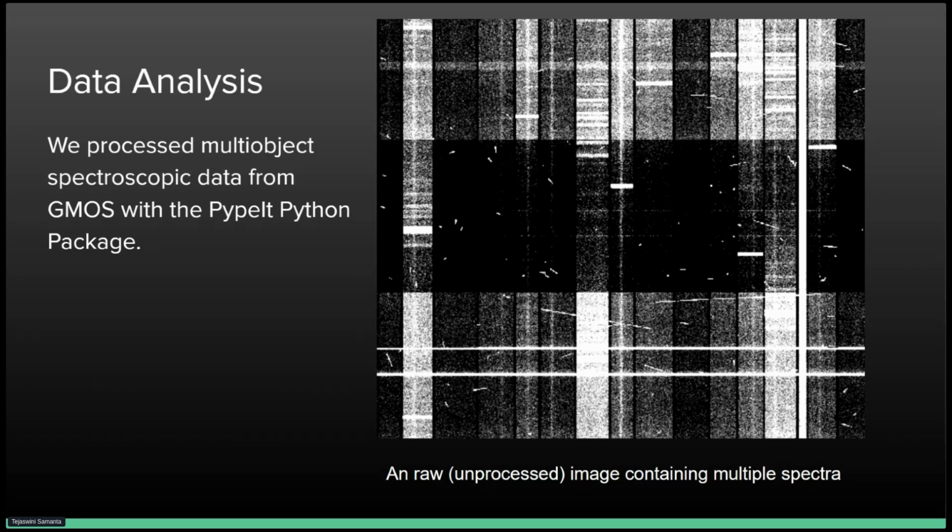Just as when light passes through a prism, we see rainbows. What we see here is the light from a galaxy passing through a dispersion element that is set on top of the instrument. And the image we see is basically the rainbows of a lot of galaxies. These vertical lines all correspond to an object or a galaxy. Since this is raw, we need to reduce it to understand what data we can obtain from it.